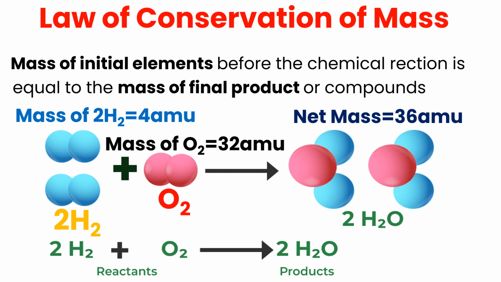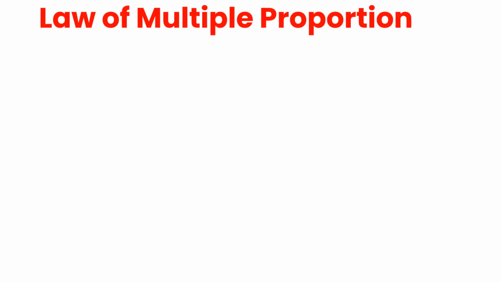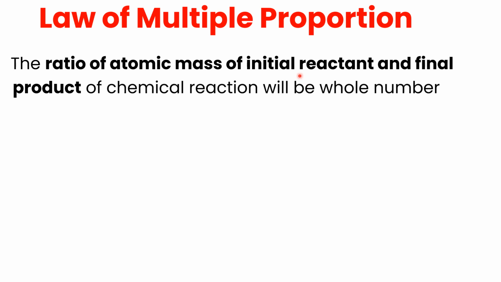Similarly, Dalton also considered the law of multiple proportions, which states that the ratio of the atomic mass of the initial reactants and final product of a chemical reaction is in the form of whole numbers. So the ratio of the atoms which combine on the reactant side will be in the form of whole numbers, and similarly for the products, if different compounds form, their ratio will also be in whole numbers. A ratio in whole numbers means that the atom is not cuttable, and it is the smallest particle.